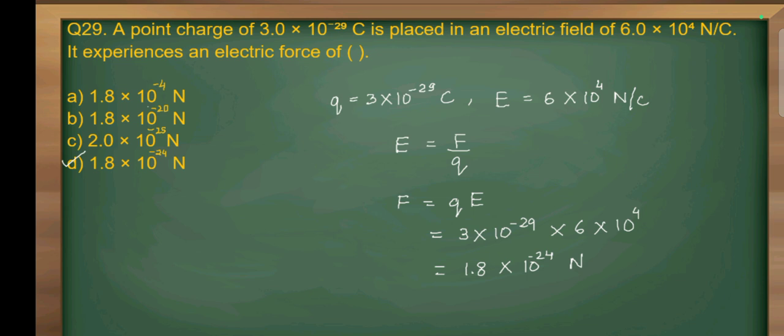We will substitute the value of charge and electric field, that is Q is equal to 3 into 10 raised to power minus 29, and E is equal to 6 into 10 raised to power 4. So when we solve this, we will get force is equal to 1.8 into 10 raised to power minus 24 Newton. So option D is correct. Now we will move to our last question.